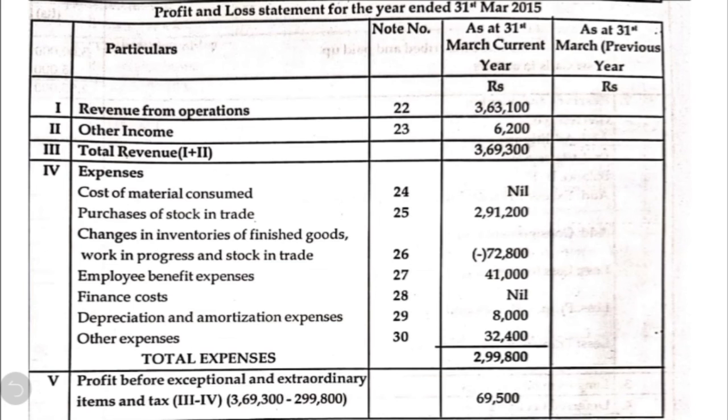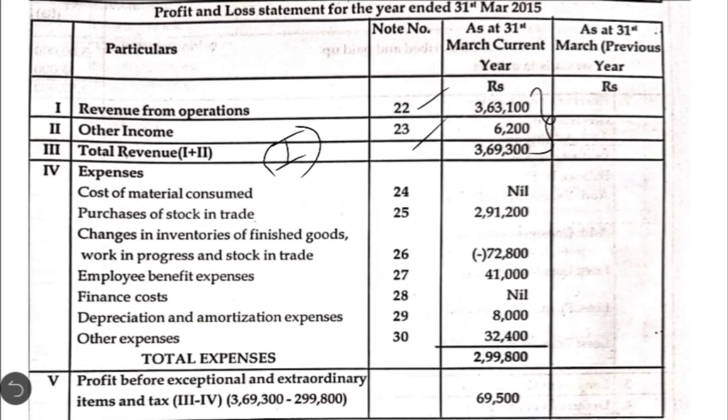Now in the second step, we are going to prepare the profit and loss account. In the profit and loss account, first note, that is revenue from operation, we have 3,63,100. Note number 23 is 6,200. So total of these two notes we get 3,69,300. So this is the total revenue which we can consider as Roman number 1. Under the various expenses, we have note number 24, which is nil. Note number 25 is 2,91,200. Note number 26 is negative, changes in the inventory, 72,800.